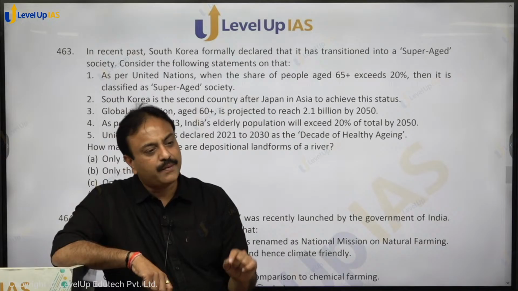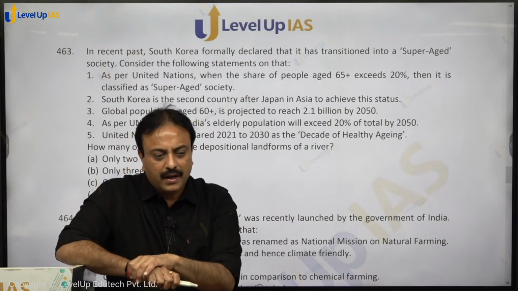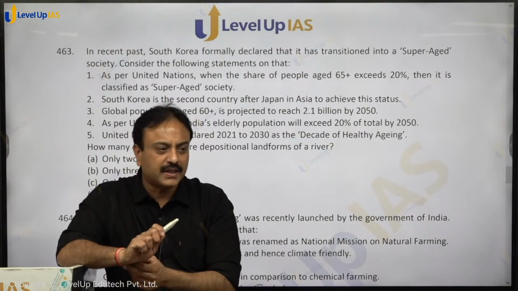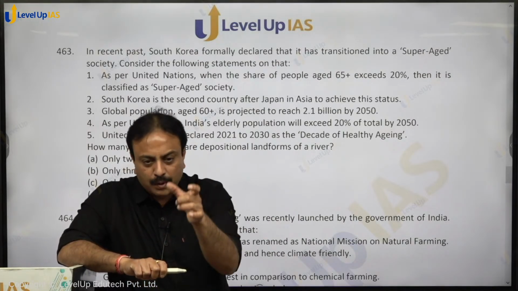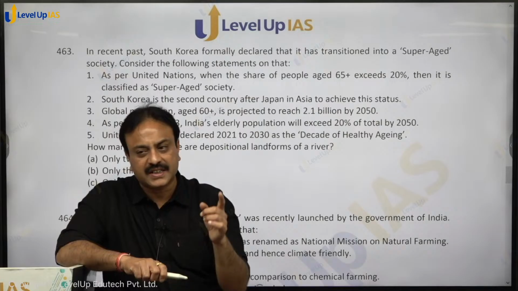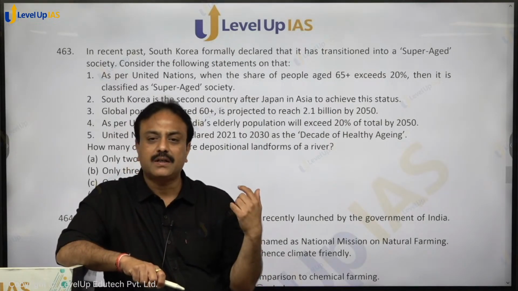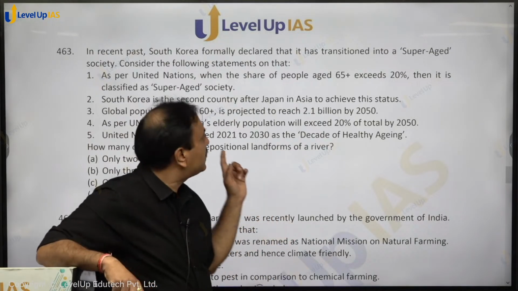If it crosses 14%, it is called as aged, and if it crosses 20%, then it is super aged. 65 plus पॉपुलेशन का जो प्रोपोर्शन है, if it crosses 7% it is aging, crosses 14% it is aged, if it is 20% or more than that it is super aged, and Korea is in that category.